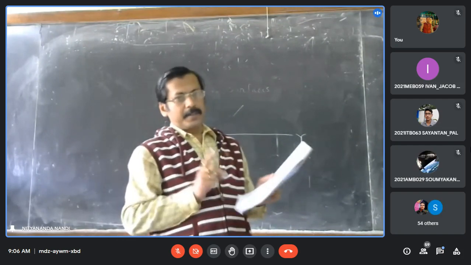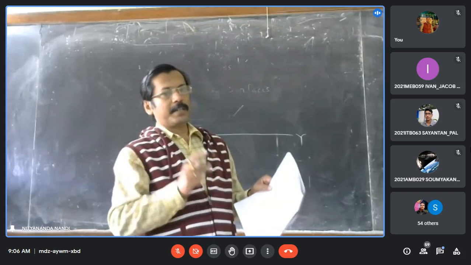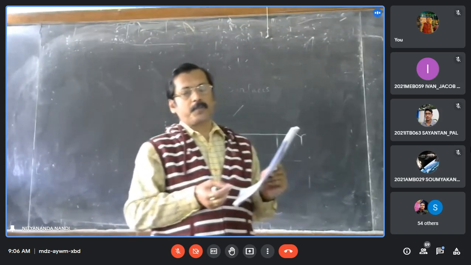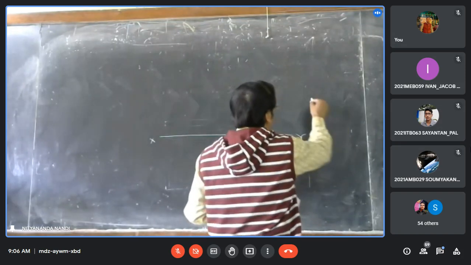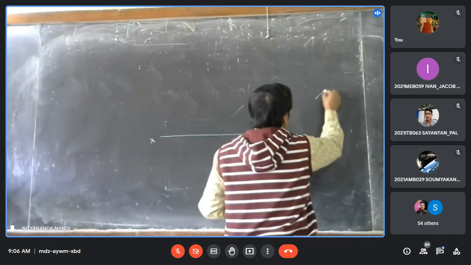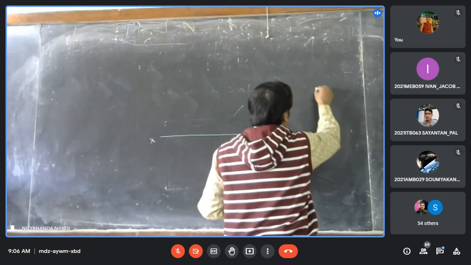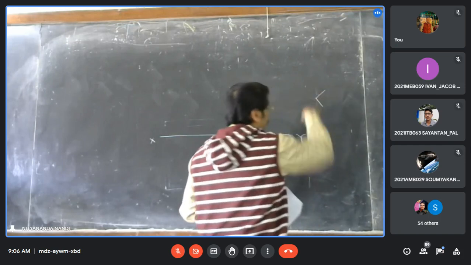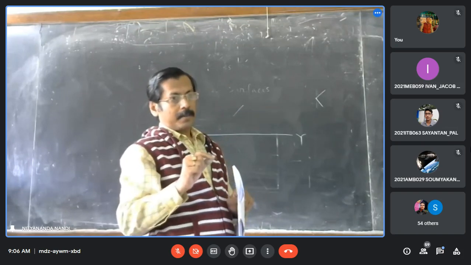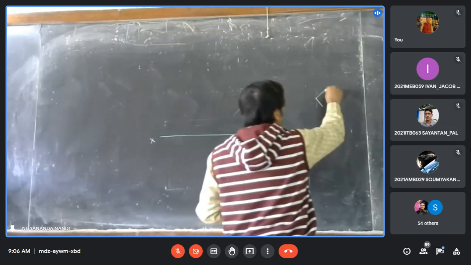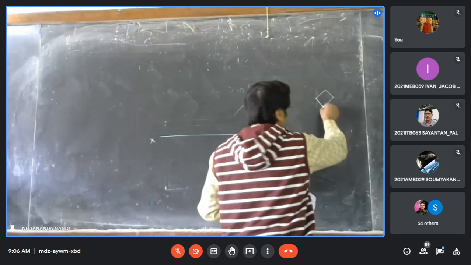If it is given that the lamina is resting with one of its points, then the corresponding side will be 45 degree inclination with this vertical line. Is it clear? If it is given. So next you have to complete the square dimension.